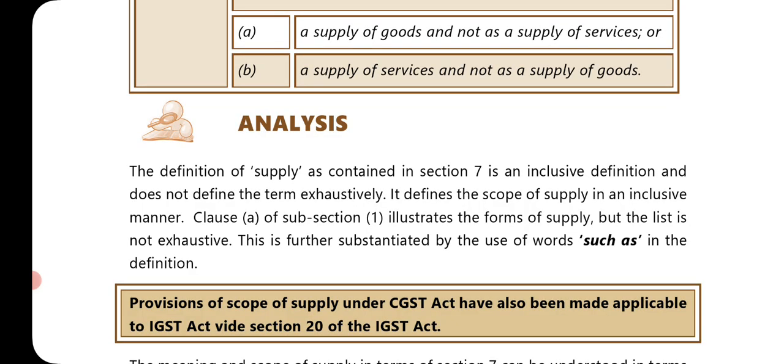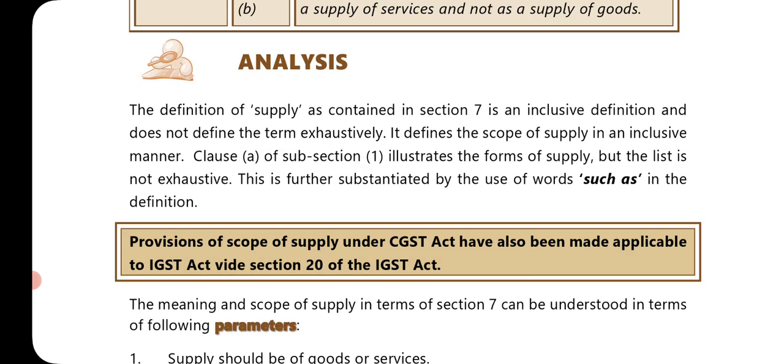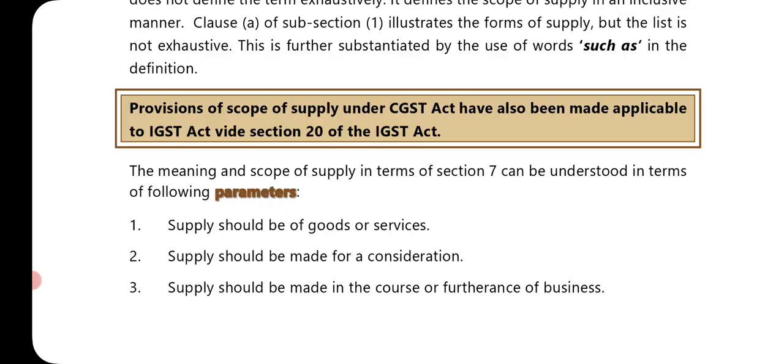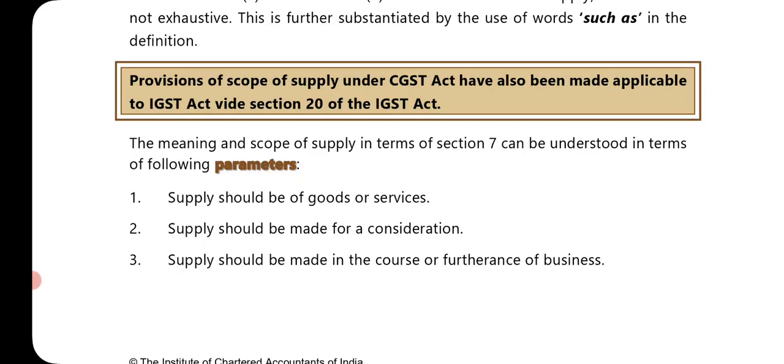Next, analysis. The definition of supply as contained in section 7 is an inclusive definition and does not define the term exhaustively. It defines the scope of supply in an inclusive manner. Clause A of subsection 1 illustrates the form of supply, but the list is not exhaustive. This is further substantiated by the use of words such as 'includes' in the definition. Provision of scope of supply under the CGST Act has also been made applicable to the IGST Act, vide section 20 of the IGST Act.